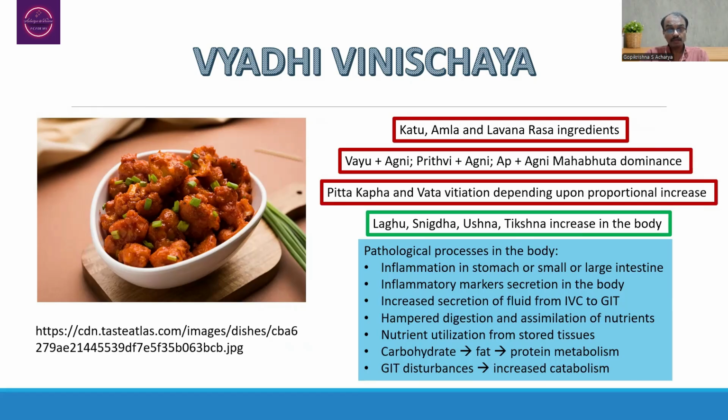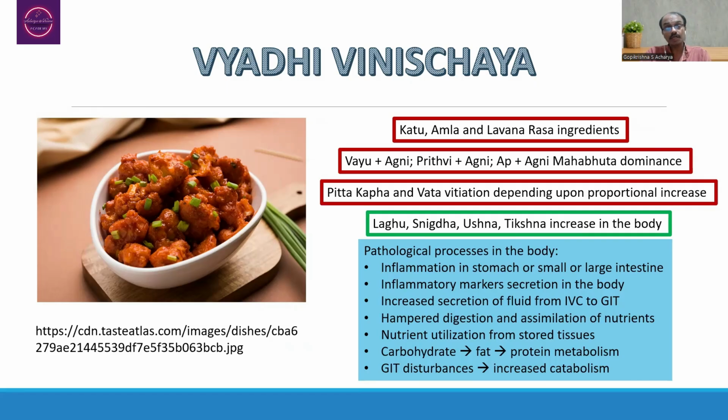In this way, the person will have the clinical manifestation. Because of this particular Nidana Sevana, the person may have Pitta dosha vitiation. Initially, this Pitta dosha vitiation will take place in the Mahasrotas. Later, that may enter into the Rasadhatu level. In this way, we are going to make the diagnosis.